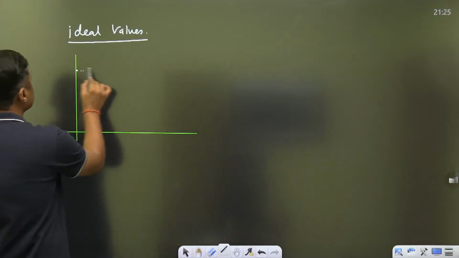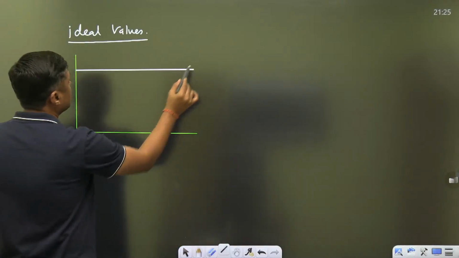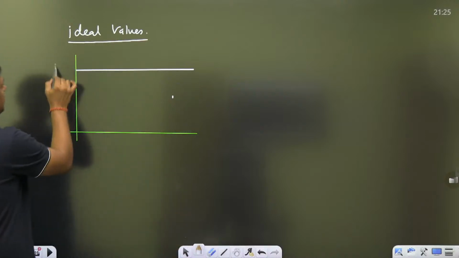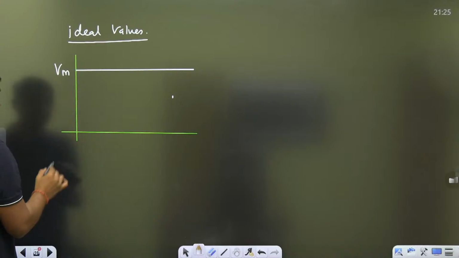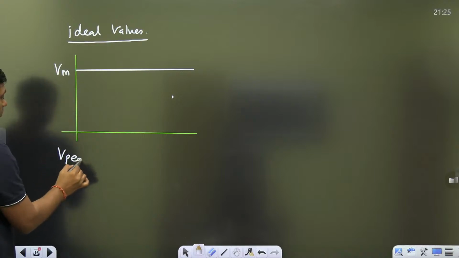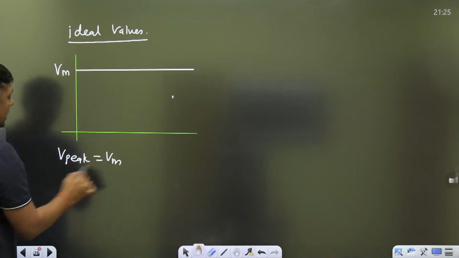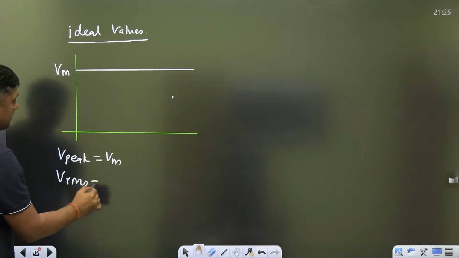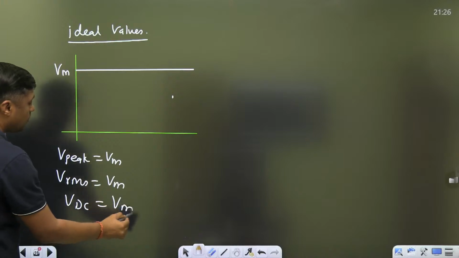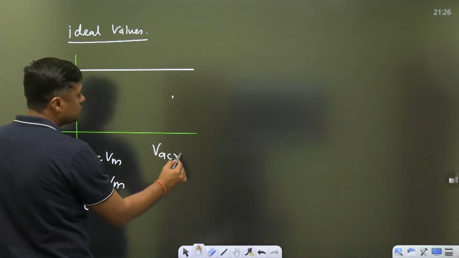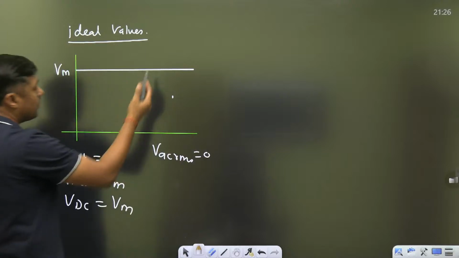Let this be the pure DC signal, of value Vm. If this is the output in ideal condition, then what is the peak value? Vm. What is the RMS value of DC? Vm. What is the DC value? Vm. What is the AC component? 0. There is no AC component.